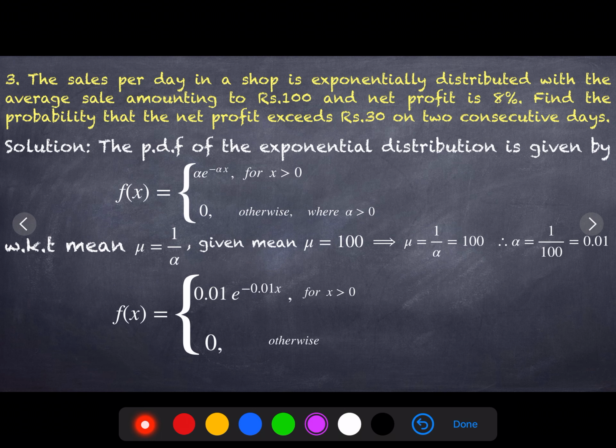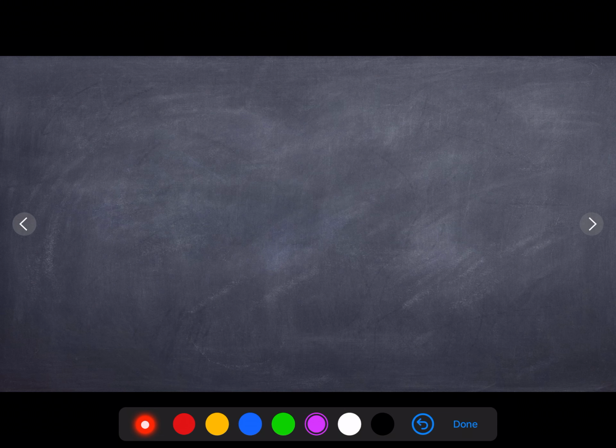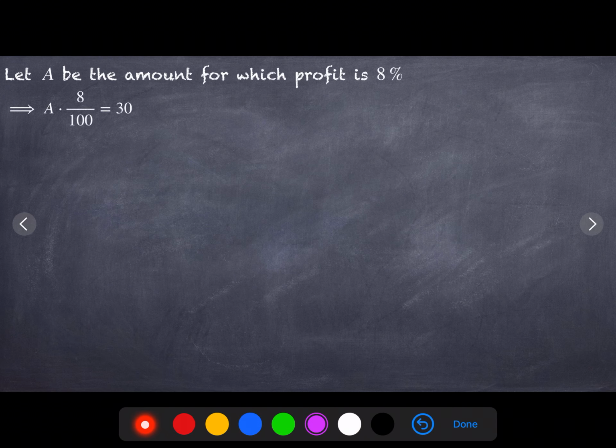Now the total amount is not specified. For some amount they are telling that 8% profit is there. First we need to find for what amount we are getting the 8% profit. So I will define that amount as A. A be the amount for which the profit is 8%, that is A into 8% is 8 by 100, that is equal to 30. Simplify that expression, that is 375. For rupees 375 we are going to calculate the 8% profit.